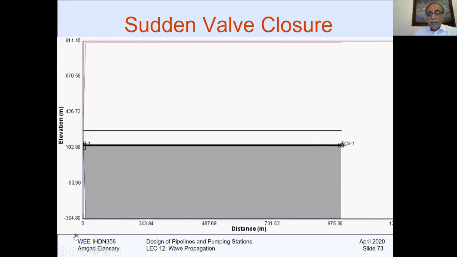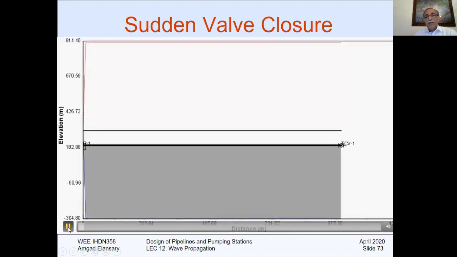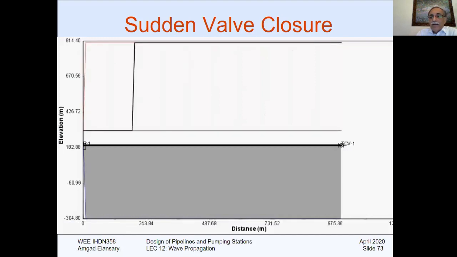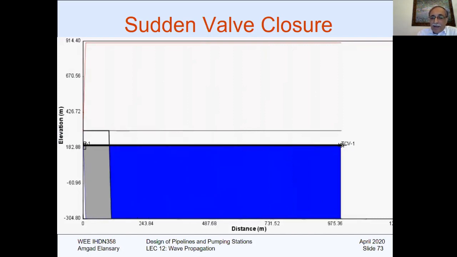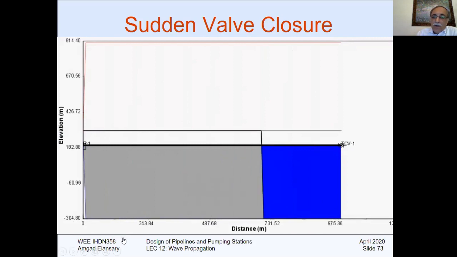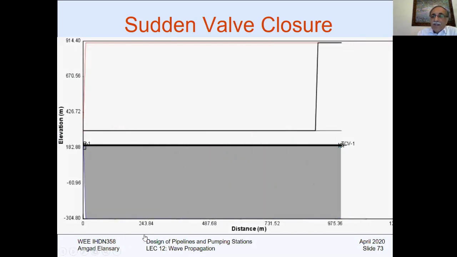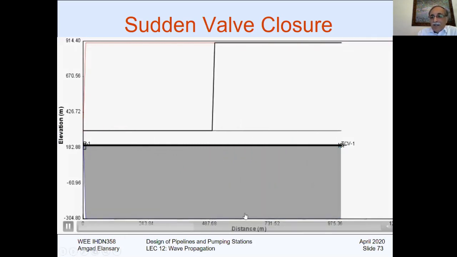Things which you're going to see in your analysis are like this. This is a sudden valve closure, like this. This is back and forth. Remember here, I am opening the negative parts, so you can see all things, positive and negative. This is the way you can see the positive and negative.